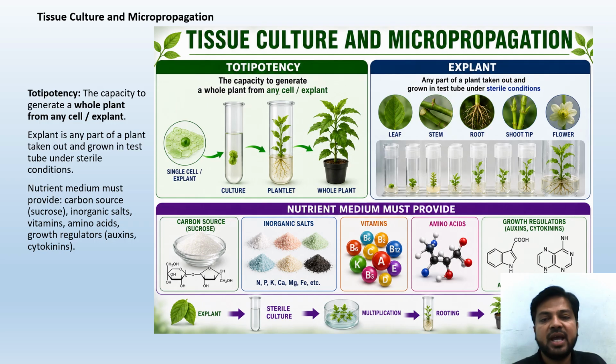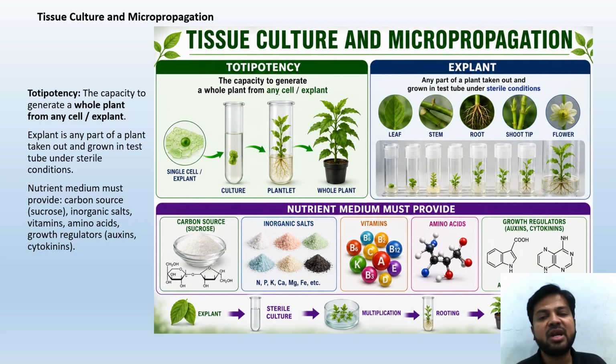What is an explant? Any part of a plant taken out and grown in a test tube under sterile conditions is called an explant. Okay, from a leaf or a stem or a root or shoot tip or flower. That is how this explant is produced.